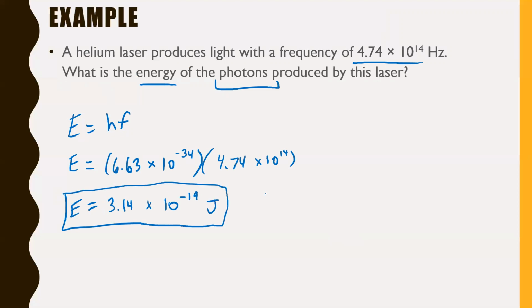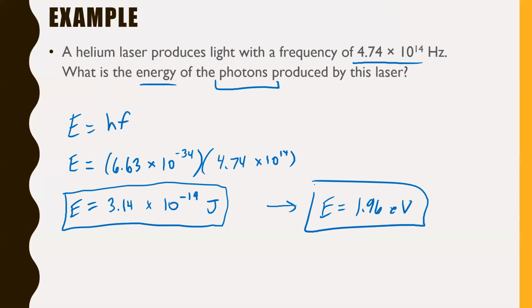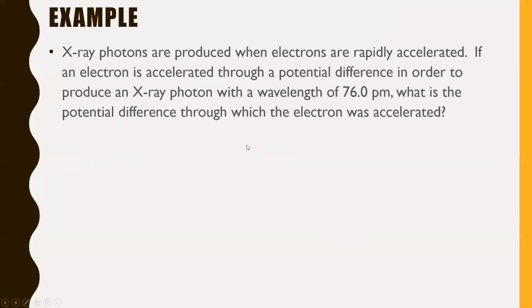If you wanted to use electron volts, just an aside, you could have used that 4.14 times 10 to the negative 15 instead, or you could convert this number directly. But either way you do it, another answer would be E equals 1.96 electron volts. Not a huge deal, but still good to know.